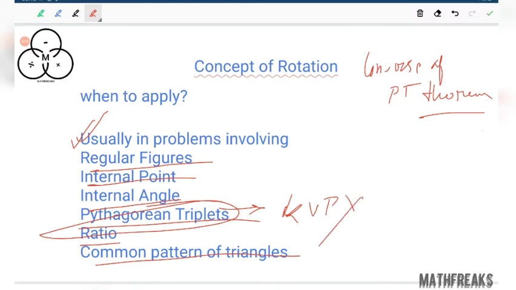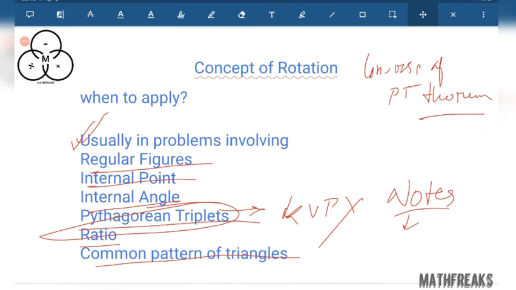KPI notes, I would ask to provide all the common Pythagorean triplets up to 100, and that you need to memorize, because often KPI questions are directly asked regarding the concept of Pythagorean triplet, and at that time practice becomes the main key. So if you just memorize all the Pythagorean triplets, then it's very easy for us to solve.